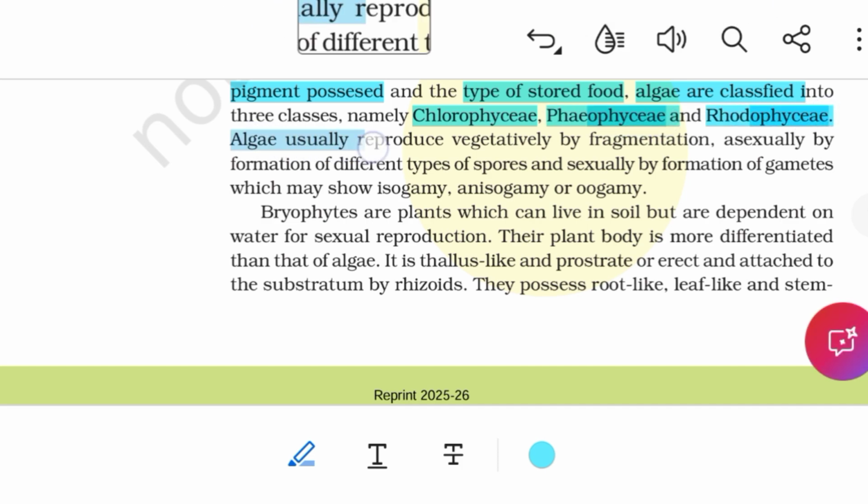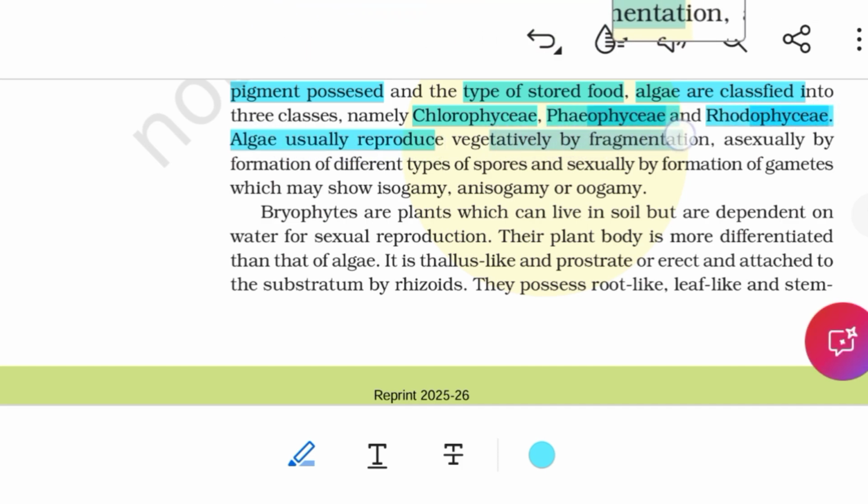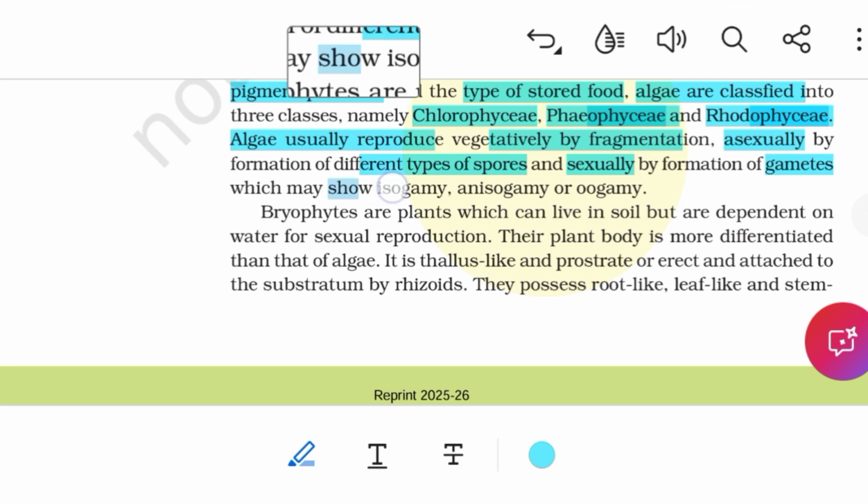Algae usually reproduce vegetatively by fragmentation, asexually by formation of different types of spores, and sexually by formation of gametes, which may show isogamy, anisogamy and oogamy.